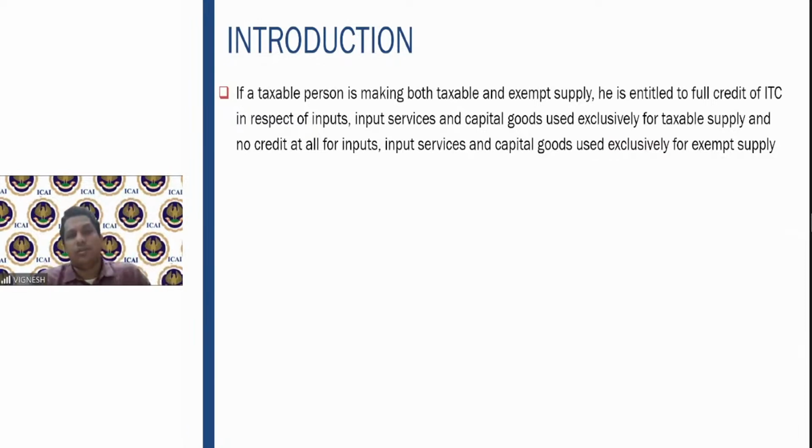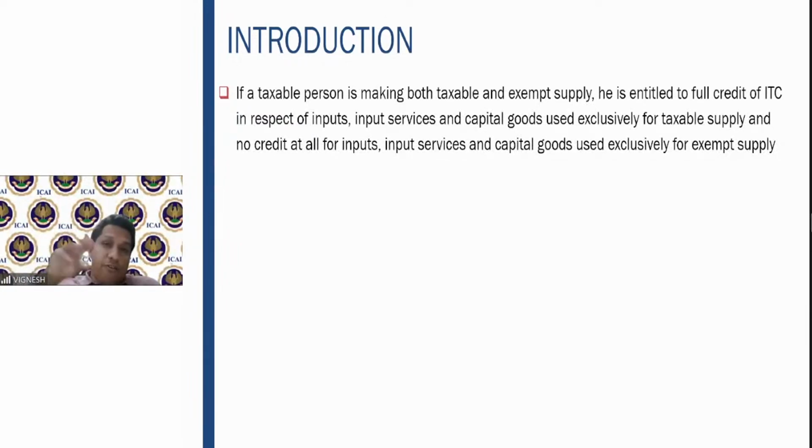So this is a classic situation where the taxpayer is making both taxable supply as well as exempt supply. What do we do in that situation? First of all, if you are able to clearly identify inputs used only for taxable supply, for example plastic surgery for improving facial features, more cosmetic than medical in nature, you can claim the entire input.